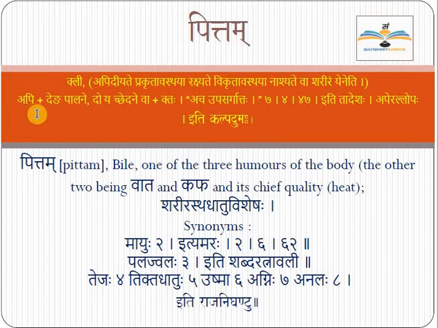Now let us understand the vyutpatti, the etymology of this pitta. Here students, you can read the api word. Api is actually a prefix, one of the indeclinables, and then plus you read deng, palane. Deng is actually the root verb. What is the meaning of deng? Palane means to nourish or to protect. And here another root verb is doy, chedane. Doy means to destroy, to cut. So in both root verbs, deng means to nourish, doy means to destroy.